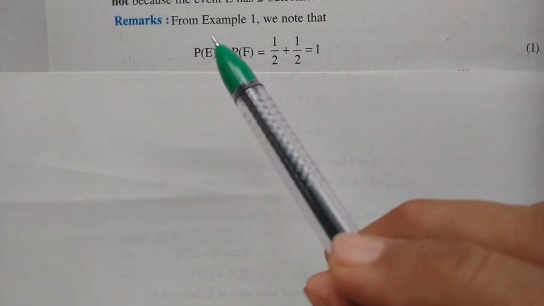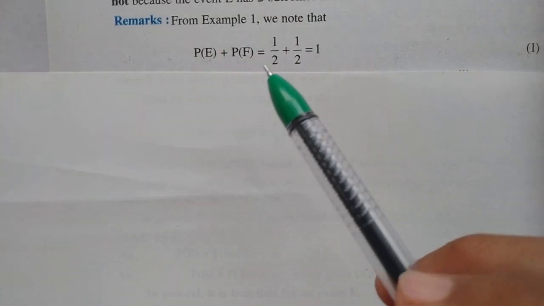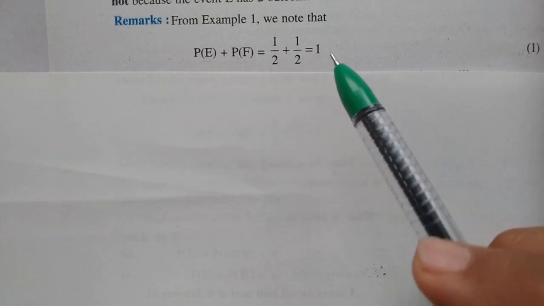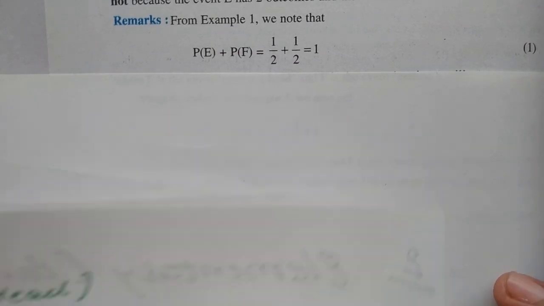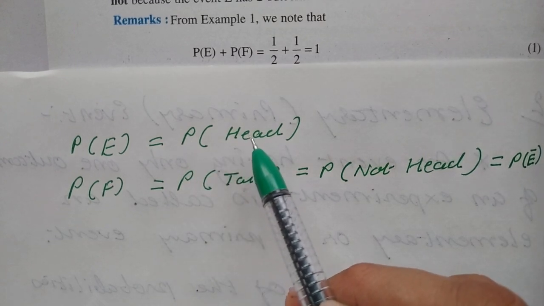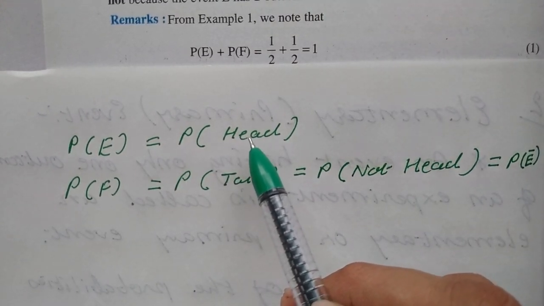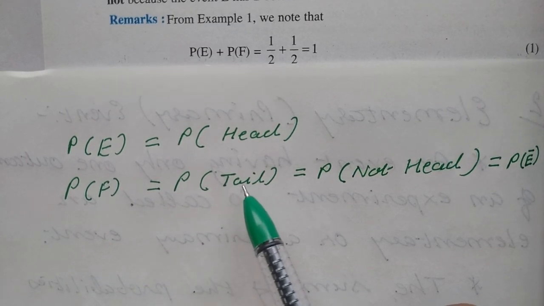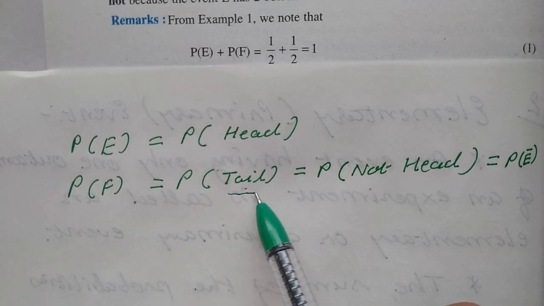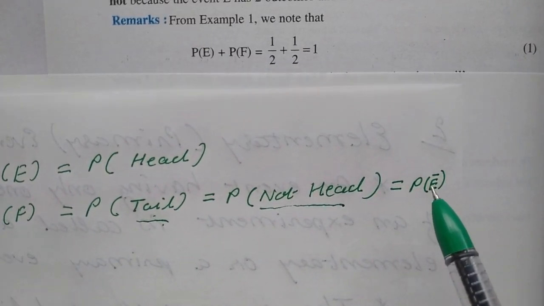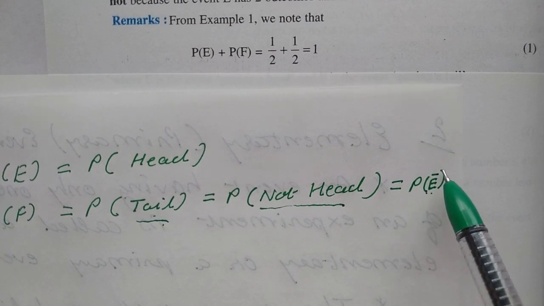Now understand, children, remark. From example 1, we note that P of E plus P of F is equal to half plus half equal to 1. I am reminding you, children, P of E was P of head. We were tossing a coin, and for the event getting head, that is P of E. And P of F means getting tail. Getting tail we can write this way, meaning not head. Not head means P of E bar.